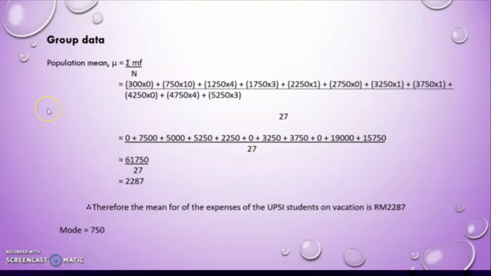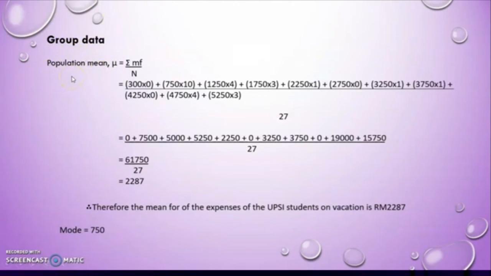As we know, measures of central tendency can be for grouped data or ungrouped data. This question is grouped data since it has class intervals. So I want to calculate the mean, mode, and median. Why do I use the formula of population?